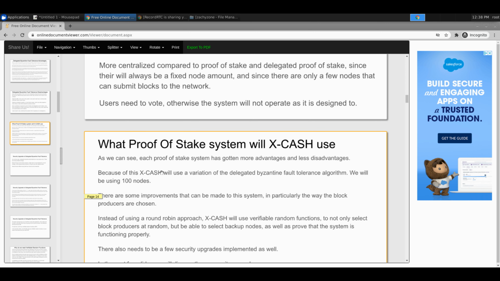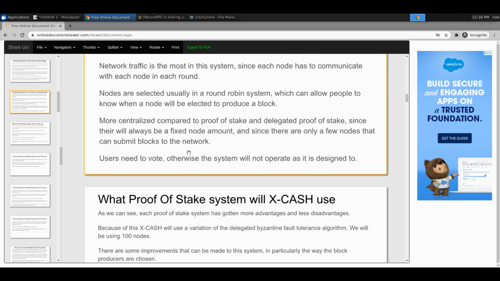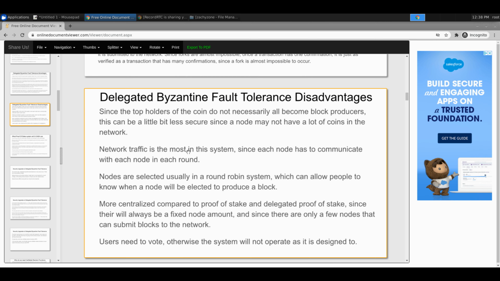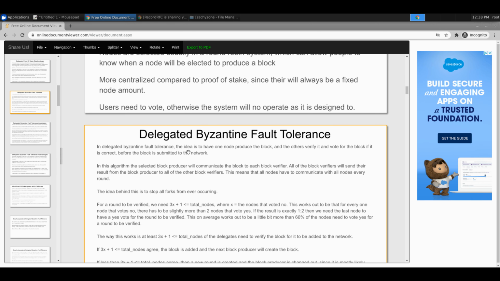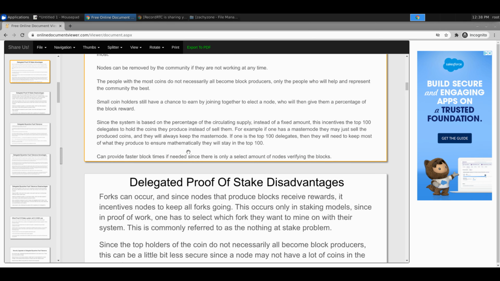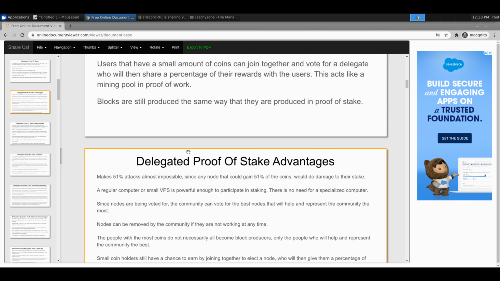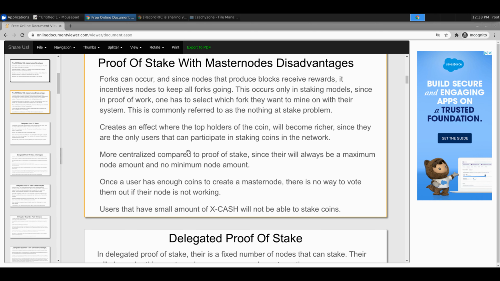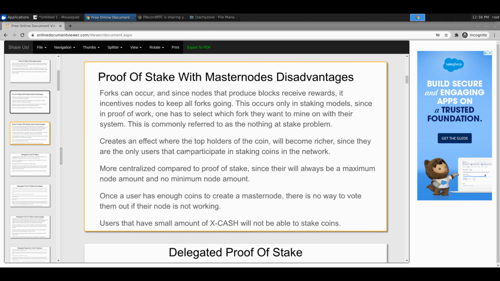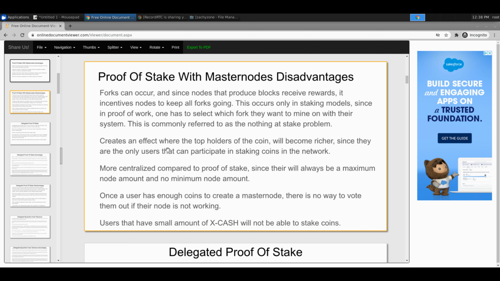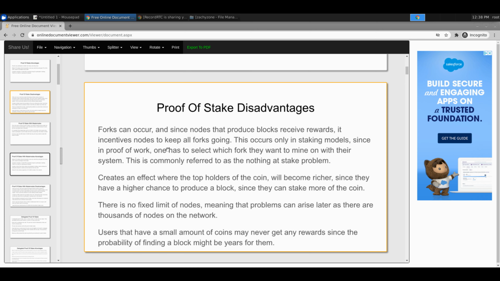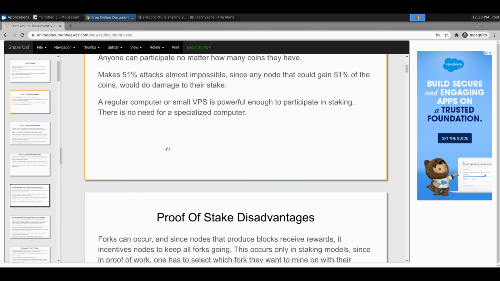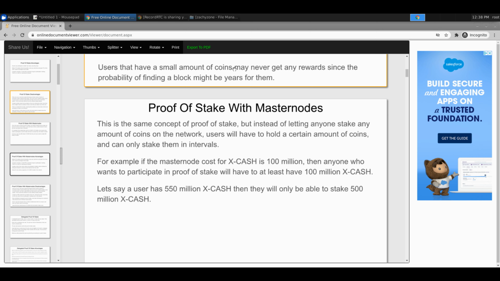We're going to go over that in the DPOPS explained video. But I just wanted to show this, because it's kind of interesting when you go through this and write all of it down, the pros, the cons. I knew about all of these before we started building Xcash, but I didn't know about them in detail like this. So it's nice to just jot it down, and I got to learn even more about this stuff.